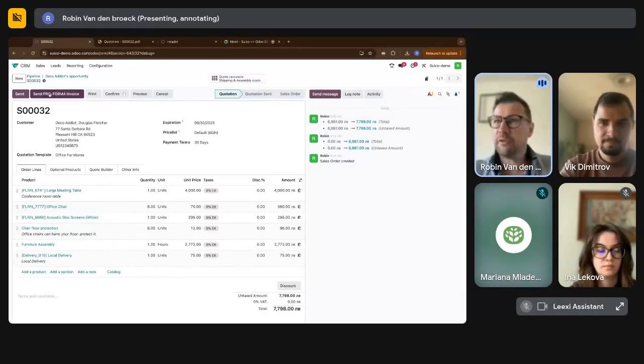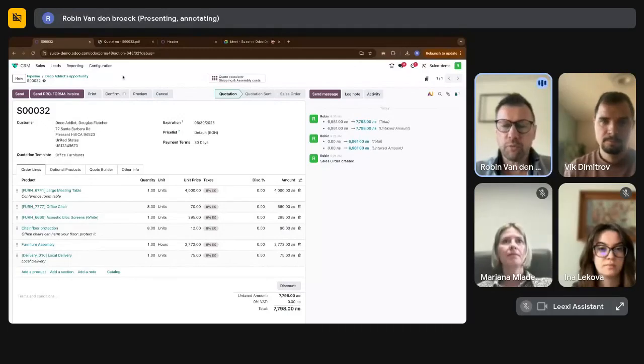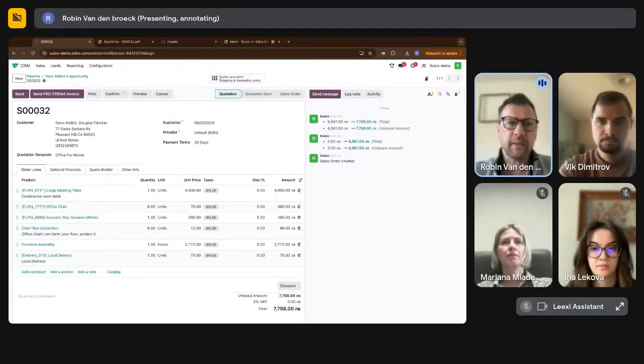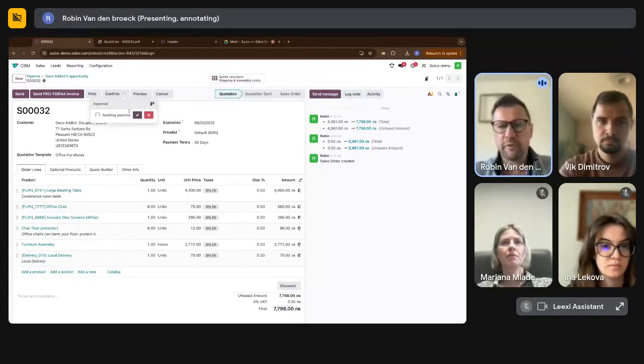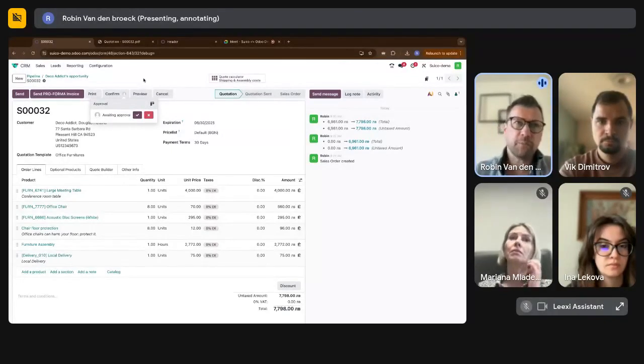We also enabled pro forma invoices, something you can just enable in Odoo to start using this. And also, what is important in Odoo is that you can have approvals on every single button. So on every screen, every button of every screen, you can add approvals onto it. And these approval flows can be very complicated, multiple steps and multiple approvers. I now enabled it for this confirm button, and you can see, for example, okay, this is awaiting approval. So I can now give an approval, or if you are a salesperson who does not have this approval